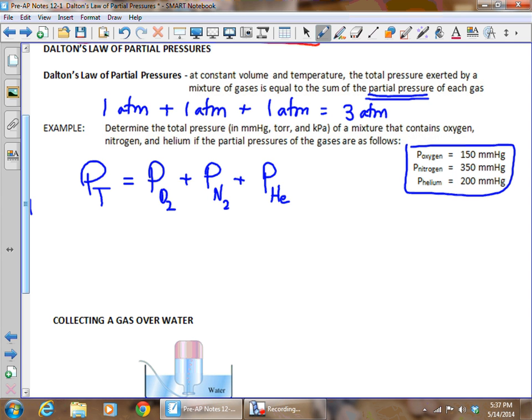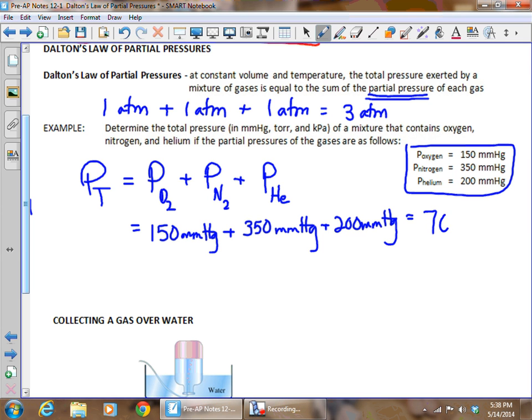Notice that helium does not have a 2. It's not one of our diatomic gases. Oxygen and nitrogen both are. So to get the total pressure, we're going to add up the 150 millimeters of mercury for oxygen, 350 millimeters of mercury for nitrogen, and the 200 millimeters of mercury for helium. And when we add those together, we end up with 700 millimeters of mercury.